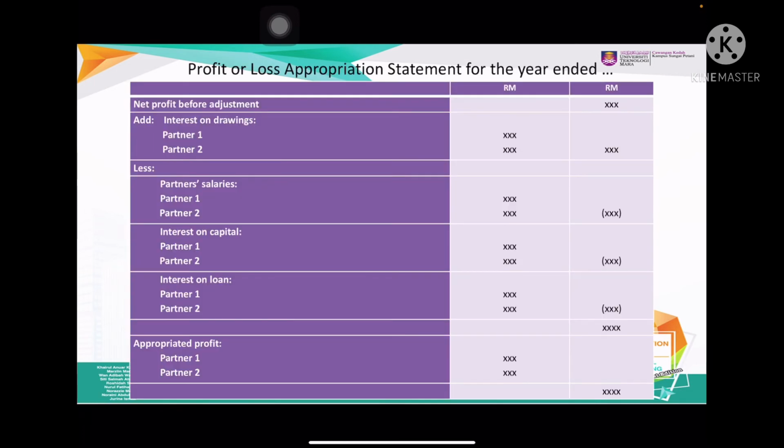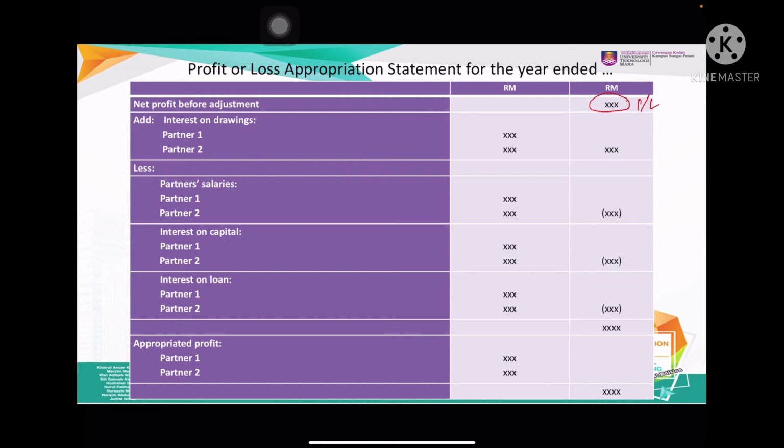Alright, so this is the profit and loss appropriation statement, where net profit before adjustment comes from the profit or loss account. The normal profit or loss is like normal.